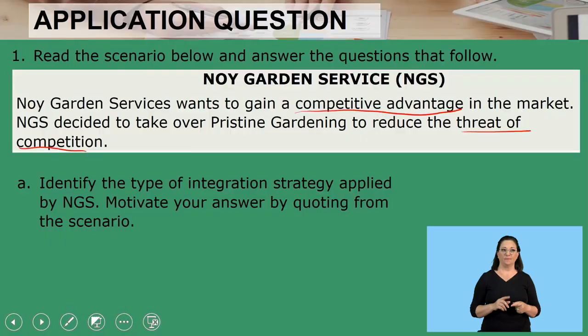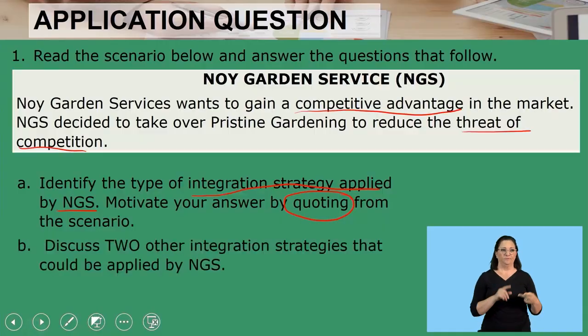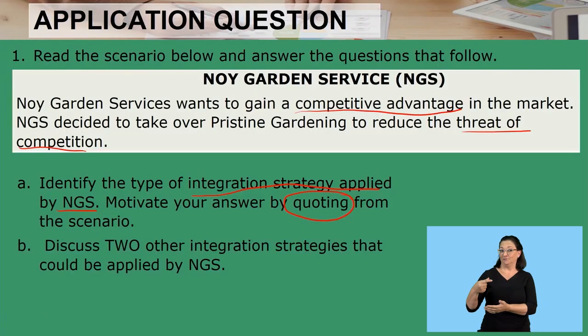The first question says, identify the type of integration strategy applied by NGS. So already you are told that they've applied integration strategies. Motivate your answer by quoting from the scenario. When you quote, you're taking it word for word. You're not changing, adding or subtracting anything; you take it as is. So the first thing you need to do is identify the type of integration strategy applied by NGS. I'm sure you've identified it already. The second question says, discuss two other integration strategies that could be applied by NGS.